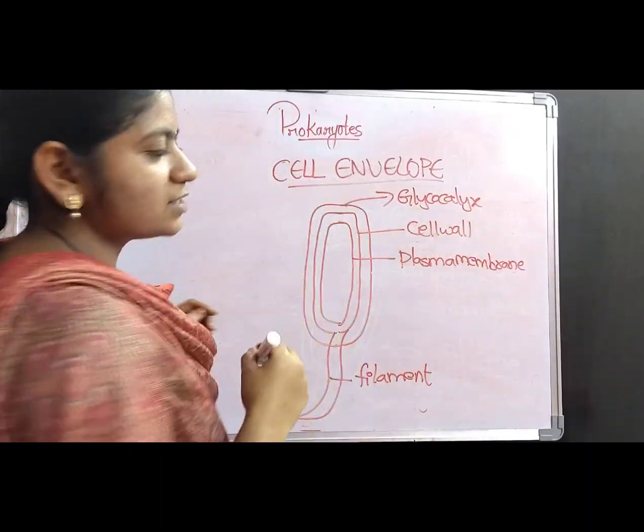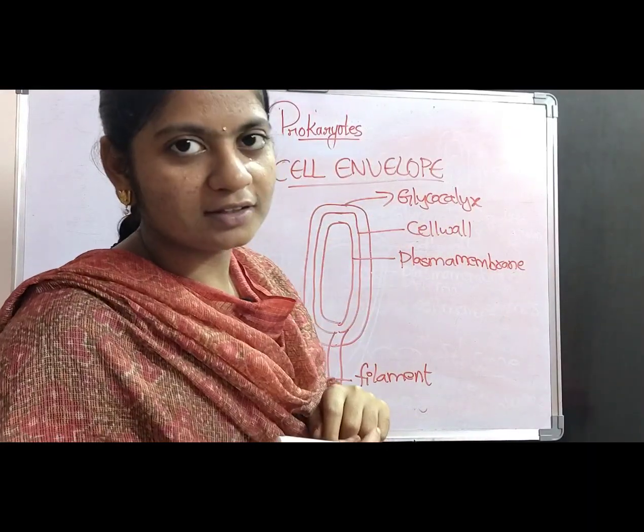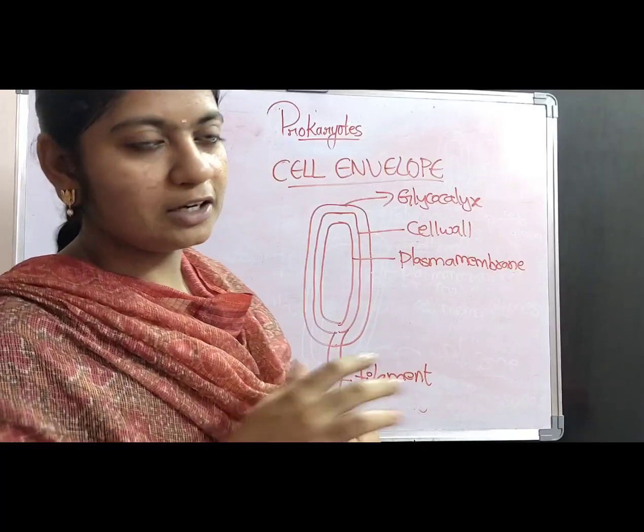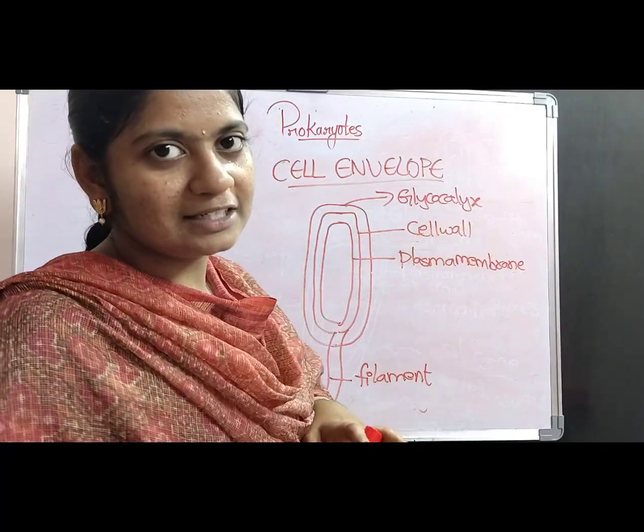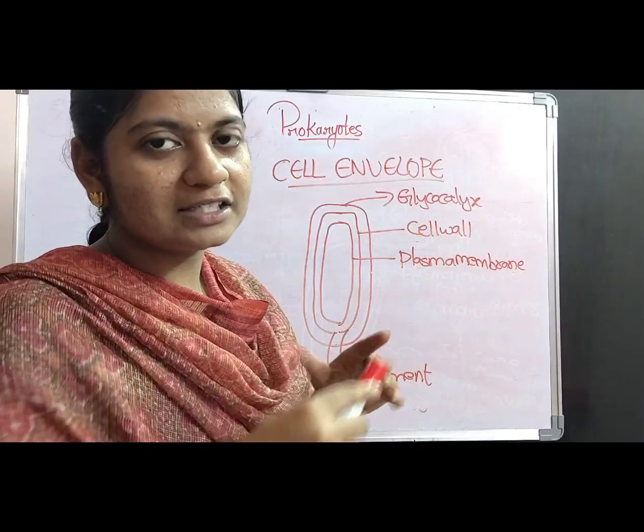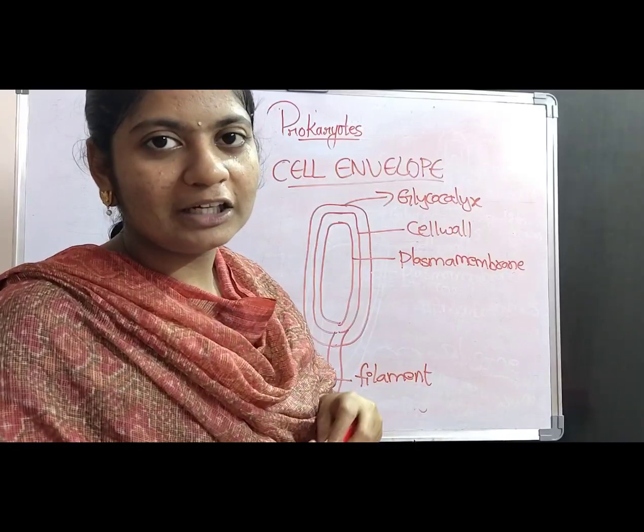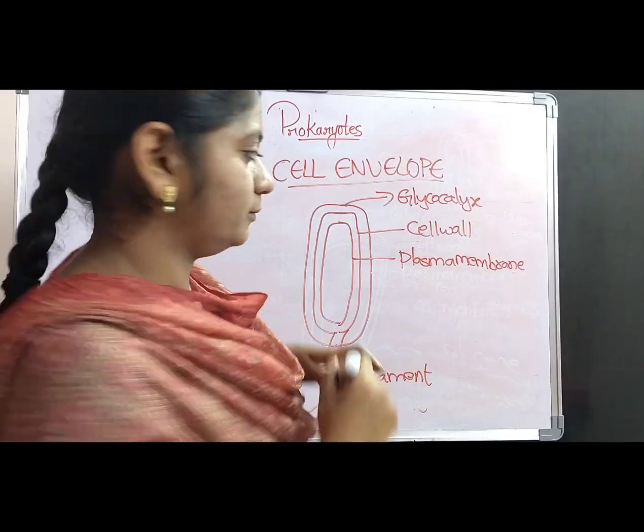At first, we shall discuss the outermost layer, the glycocalyx. What is the function of the glycocalyx? The glycocalyx layer, which is the outermost layer of the bacterial cell, is prepared with a material called peptidoglycan.